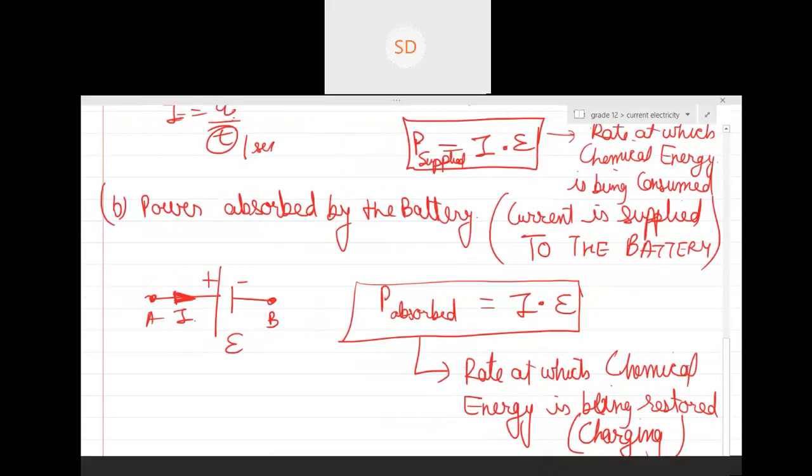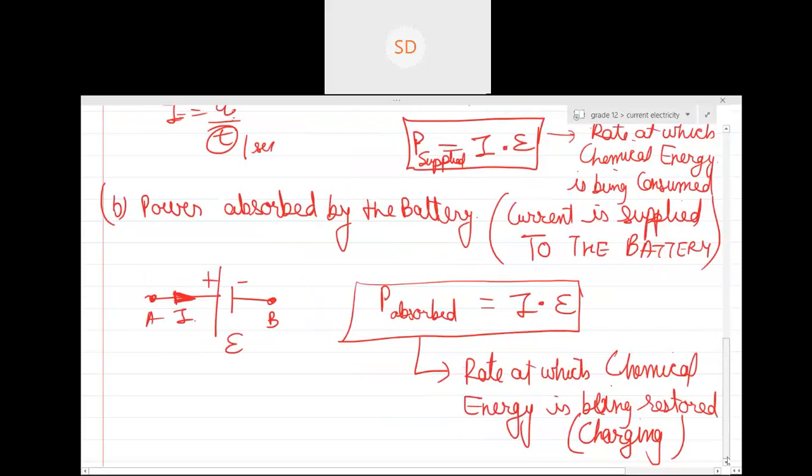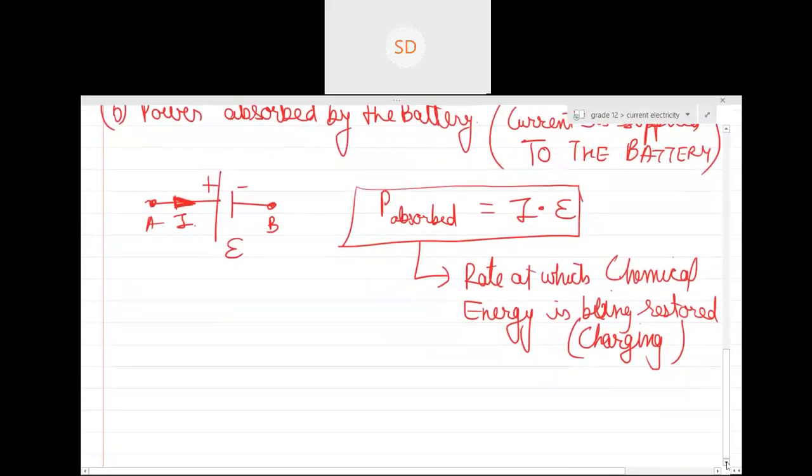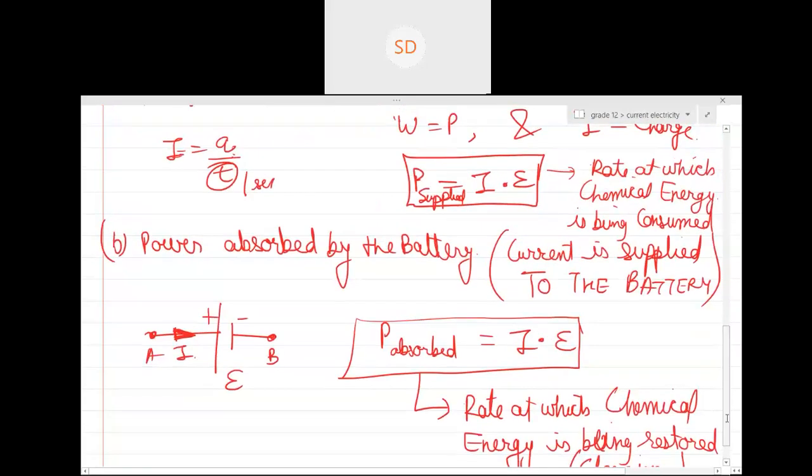So this is your power absorbed and power supplied by the battery. If it's a real battery, then what will happen? In the case of a real battery, I told you, you have to multiply with potential difference, and you also have resistance. So basically, this E which you have written was basically VA minus VB, right?